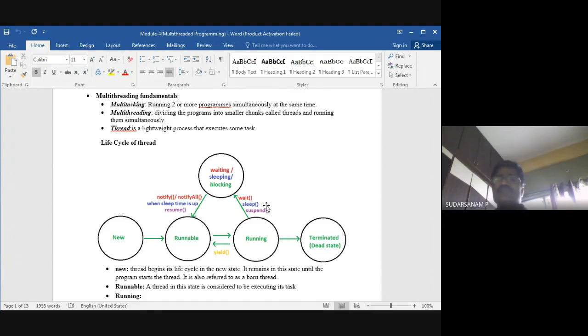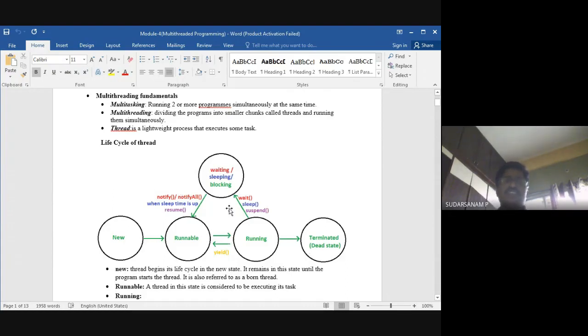Wait is nothing but, if some program is executing, you tell that particular function to stop and wait. Once that program is completed, then you go ahead. That is the difference between wait and sleep. Suspend is nothing but, for a particular time, you suspend that particular function. I will be doing something, so it is suspended for some time. That is what suspend is.